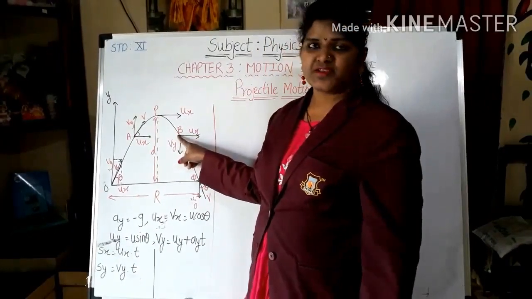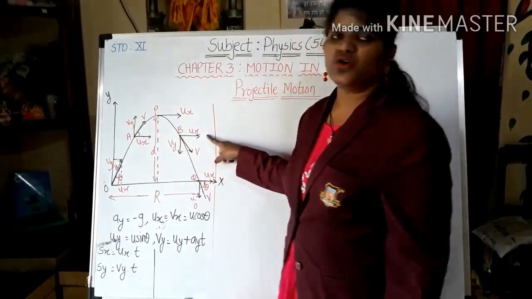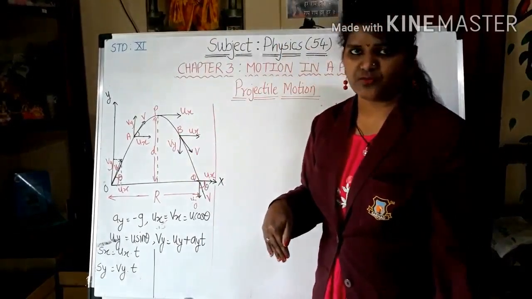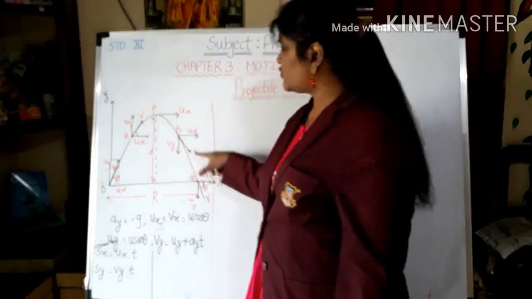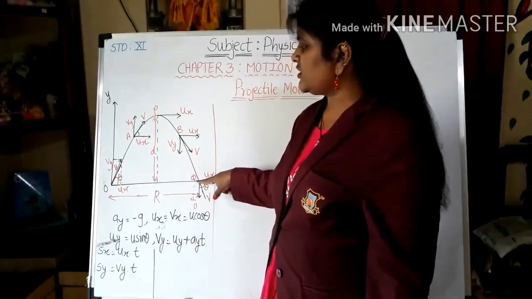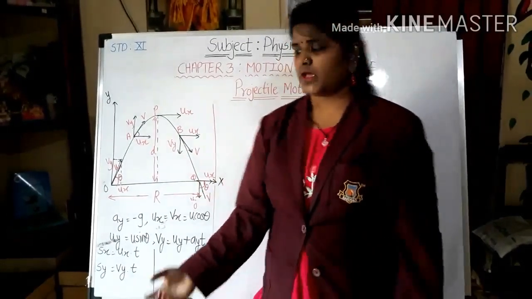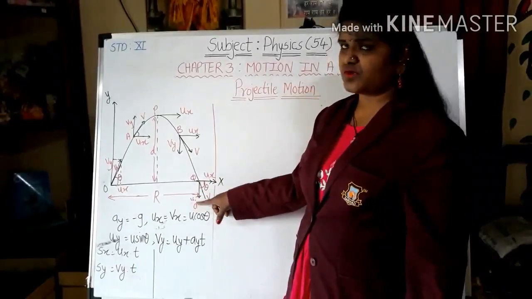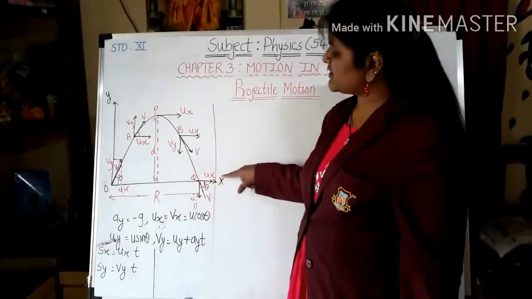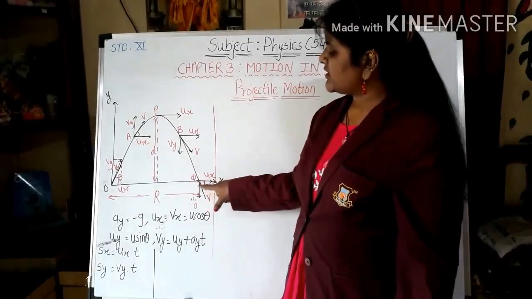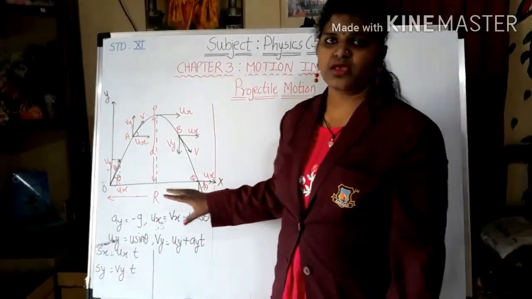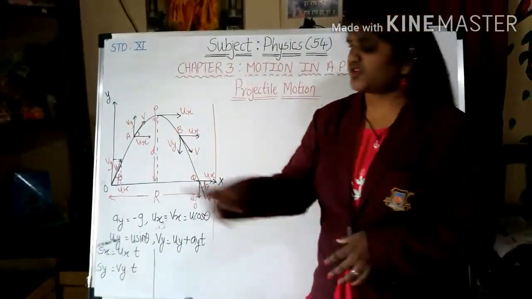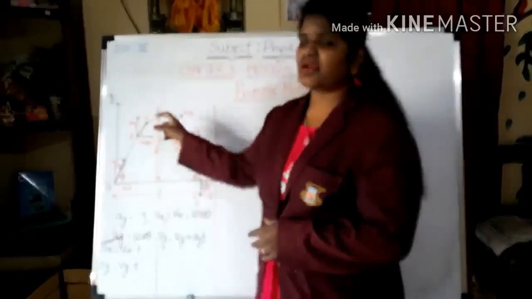Suppose the point is B, then again horizontal will be ux, vertical it is in downward direction obviously, it is vy, total of this is v. At point Q it is on the ground, okay. So at point Q, vertical it is downwards vy, horizontal it is ux, and it is making an angle theta, okay. So as we have seen velocity, acceleration, trajectory, maximum point.